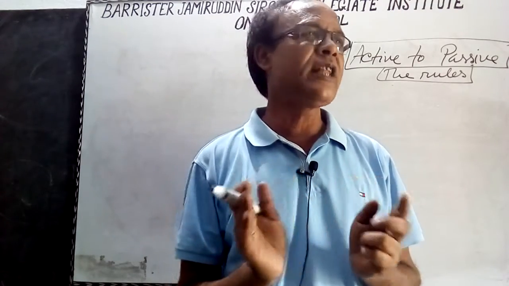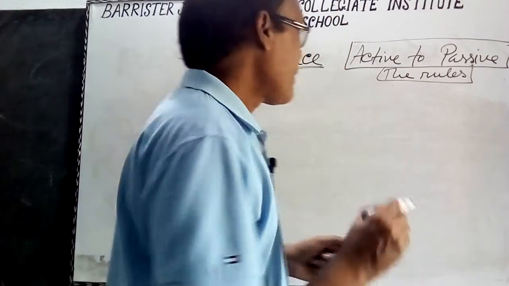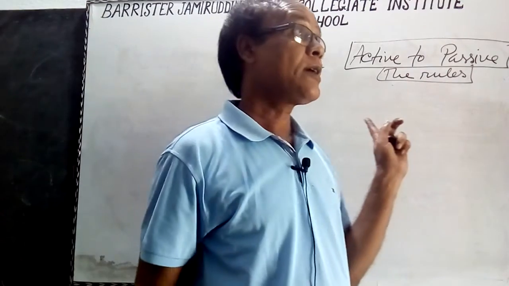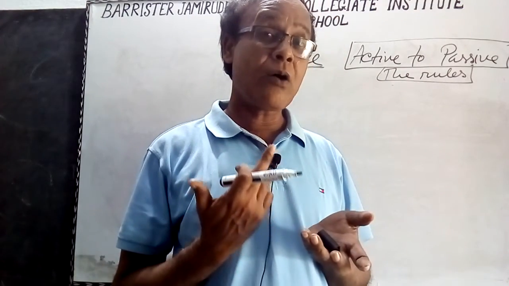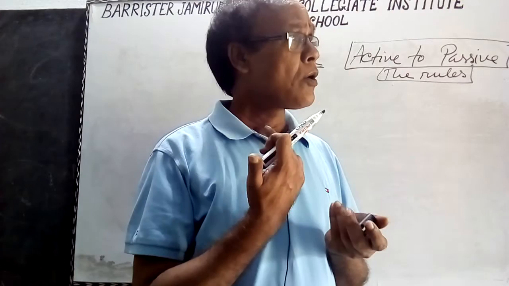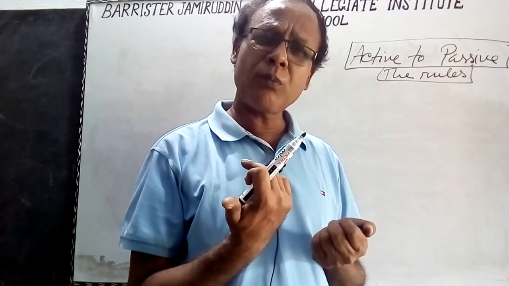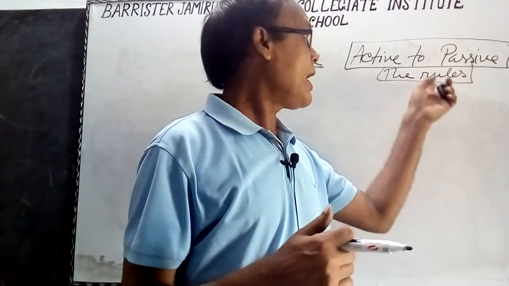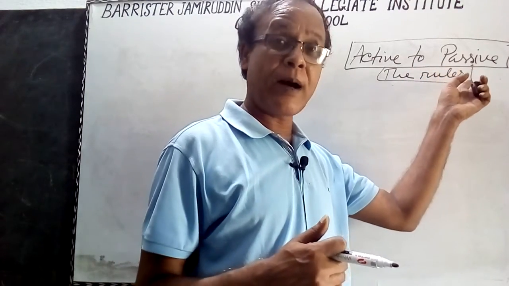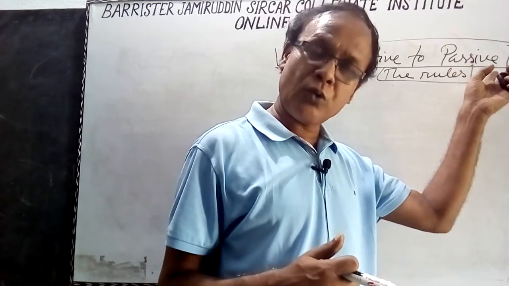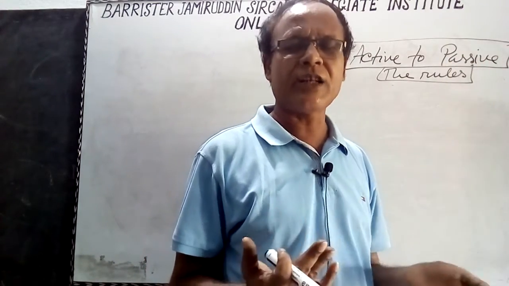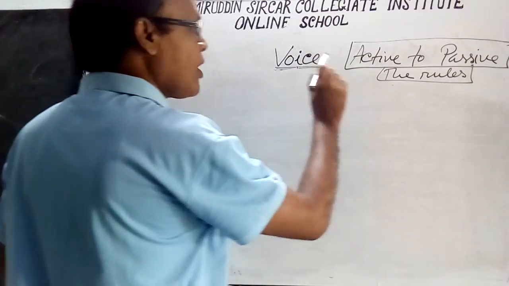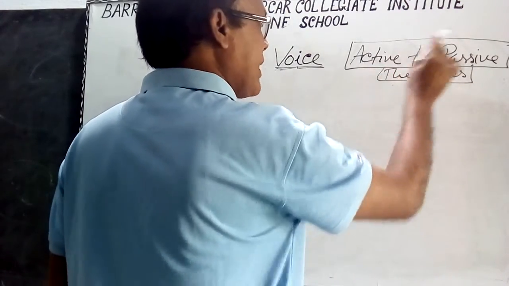The difference between them: in active voice the subject of the verb is active, and in passive voice the object of that verb is active. This is the difference. Let's see some rules of active to passive.